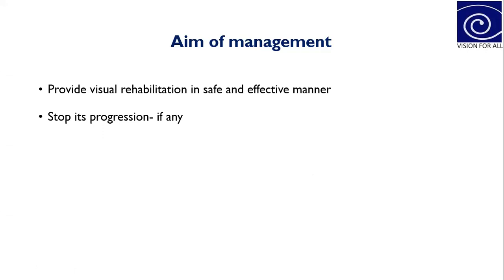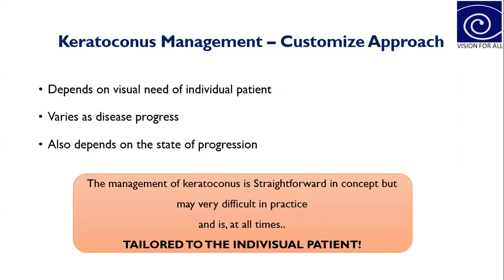So the main aim of management of keratoconus is to provide visual rehabilitation in a safe and effective manner by different optical mechanisms, and also to stop its progression if any. Management depends on the visual need of the individual patient, and this may vary as the disease progresses or if a problem arises with that particular approach. It also depends on the state of progression.